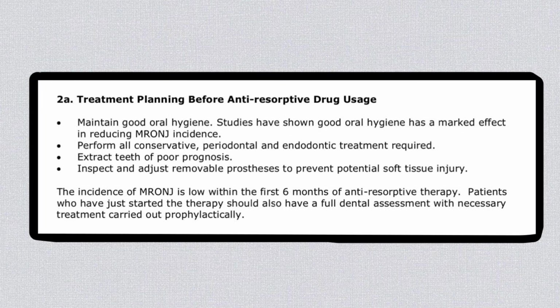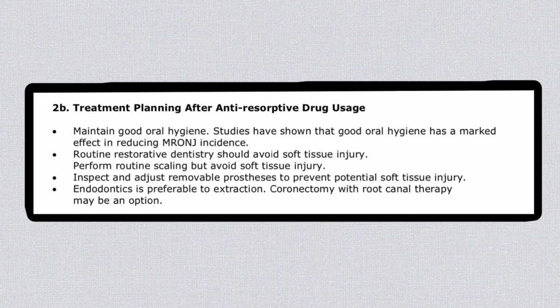So how do you treat the patient? There are 3 ways in which you can manage the patient. If you see the patient before the medication starts, you could get the dentist to pull out the bad teeth, clean the infection of the jaw, treat the dental decay, and get the mouth in top condition so that during the treatment the problems do not arise.